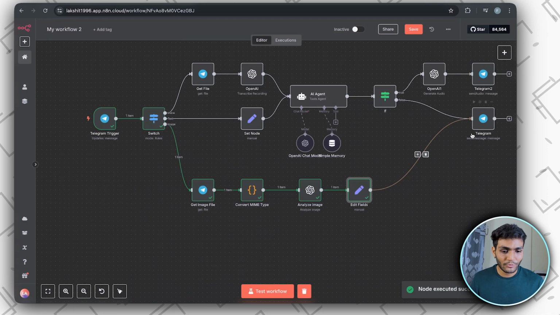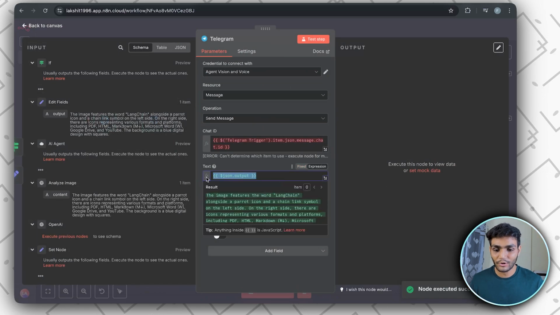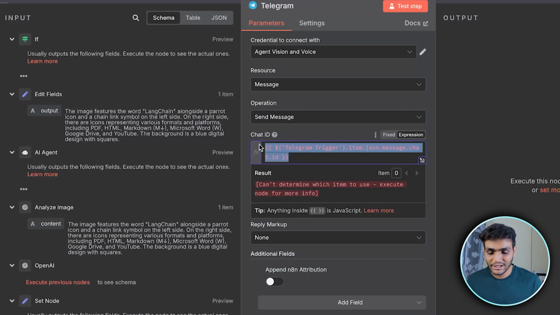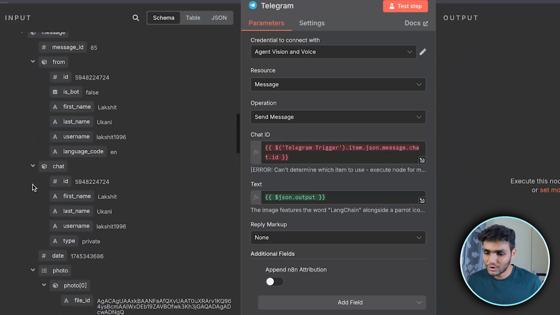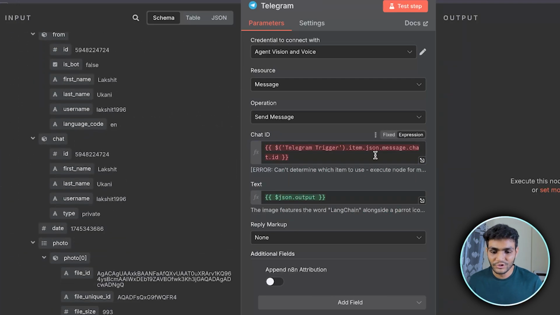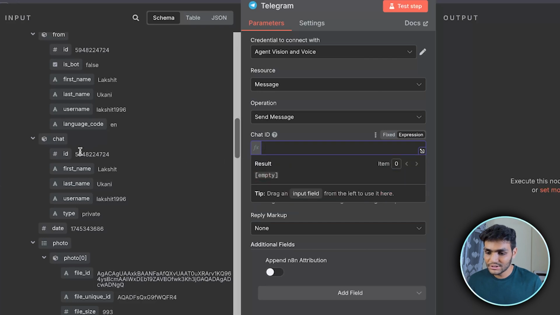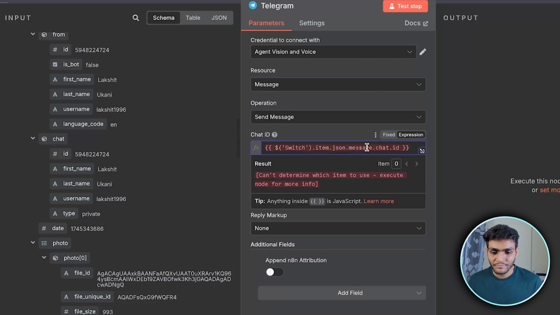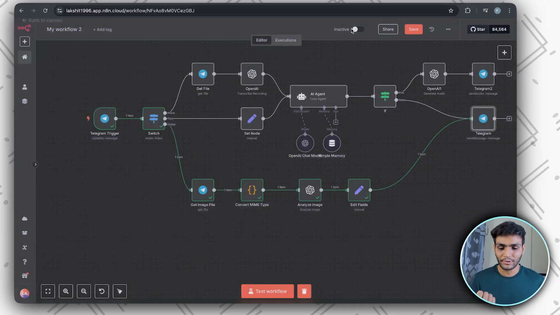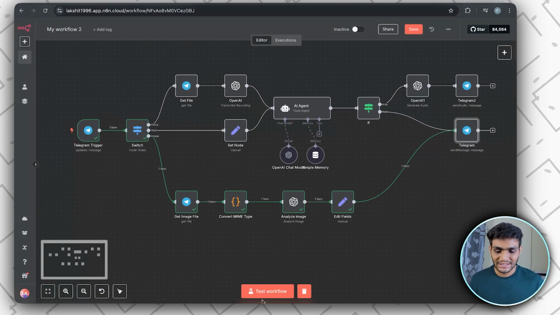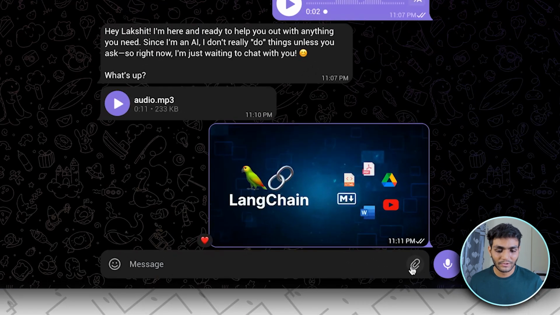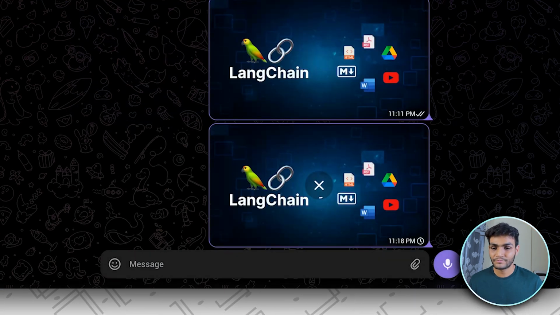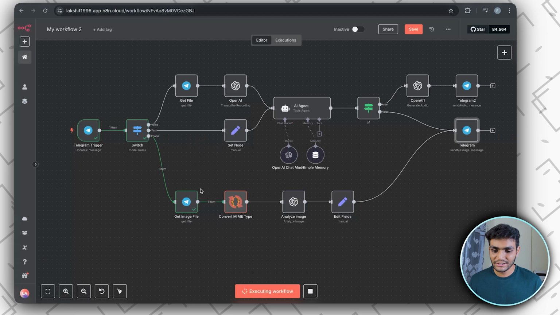Now it got a proper output, and inside this you can see it is working properly. Now the only problem is the chat ID part over here. I think we need to run it again, or yeah, we can get the chat ID from the switch part. So let's remove this and add the chat ID over here. I think we need to run everything again, because then it will run properly. So let's test the workflow, go to Telegram and append the image. Let's send this image. Inside the workflow, you can see it is going.